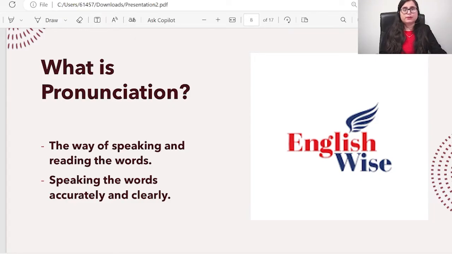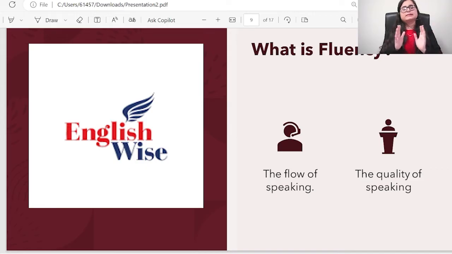Let's discuss fluency. First thing, fluency does not mean that you have to rush or speak very fast. There is no connection between fluency and speaking fast. If you speak fast, there will be no word clarity. That means bad pronunciation and no marks in your reading. And if you speak so fast, then there will be no good fluency. You won't be getting marks in fluency as well.